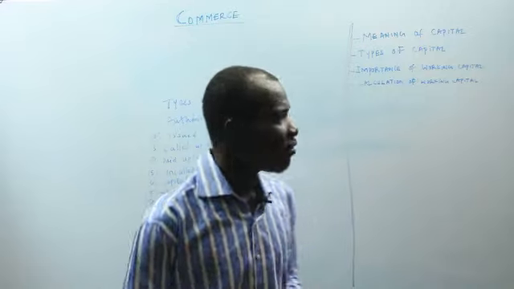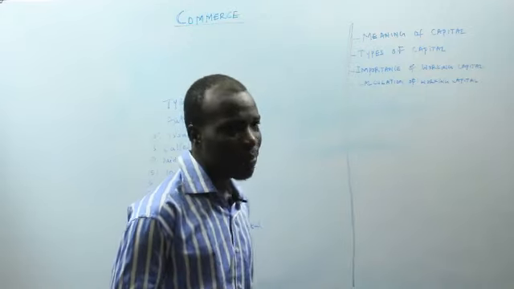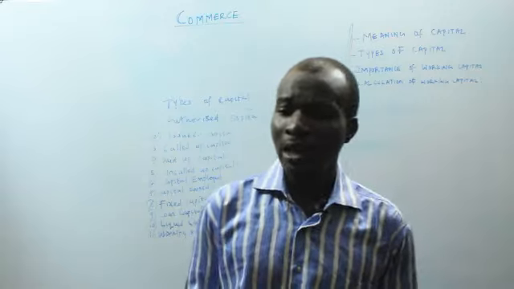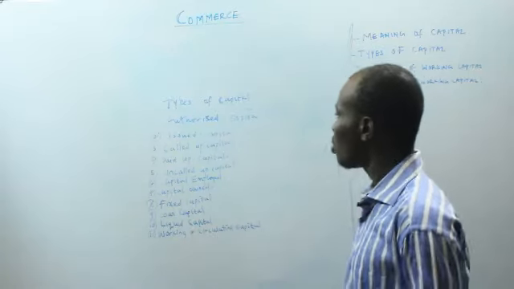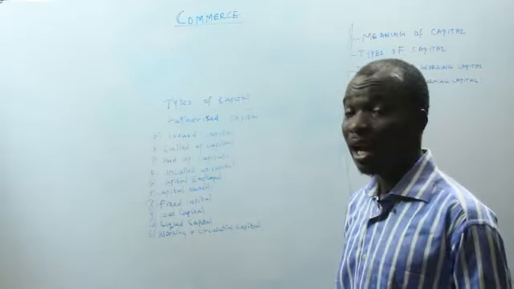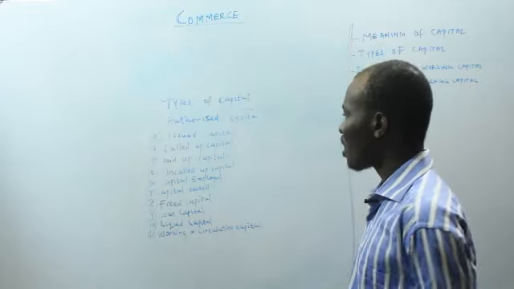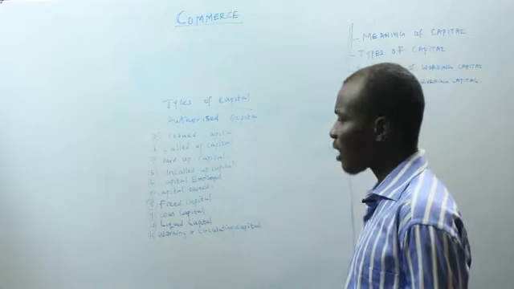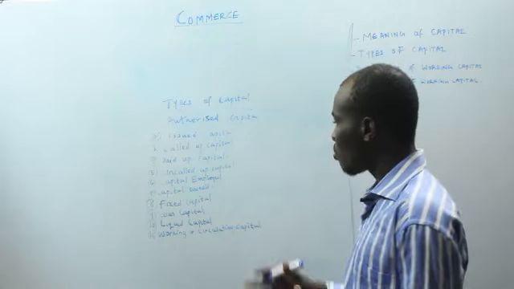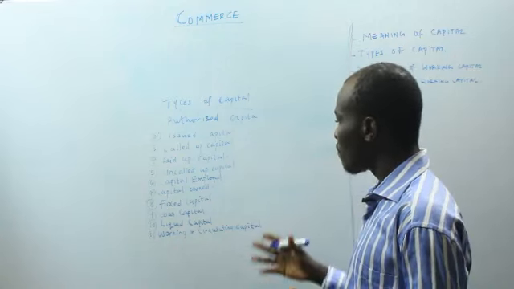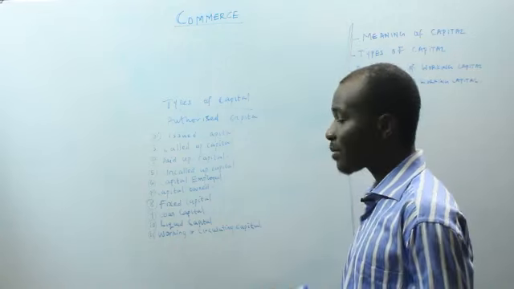Now the next thing we have on the list is the types of capital. We are going to look at different types of capital, and the list is on the board. So we have the authorized capital, the issued capital, the called up capital, the paid up capital, the uncalled up capital, capital employed, capital owned, fixed capital, circulating capital, and we have working capital or circulating capital.